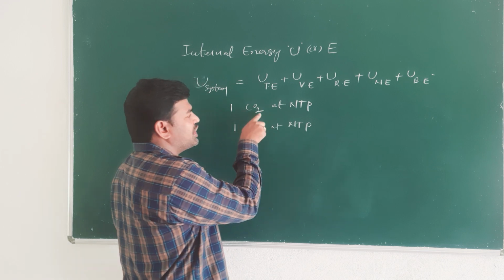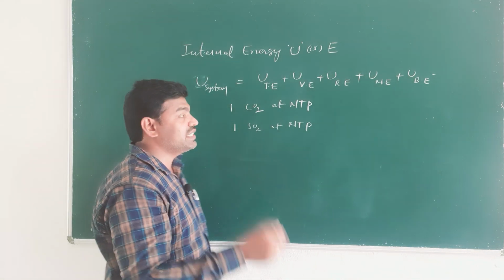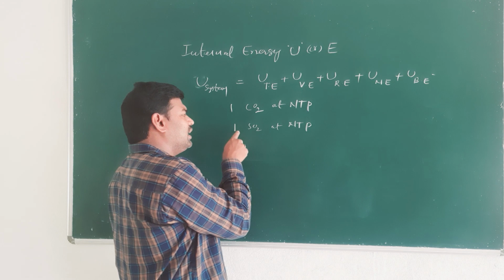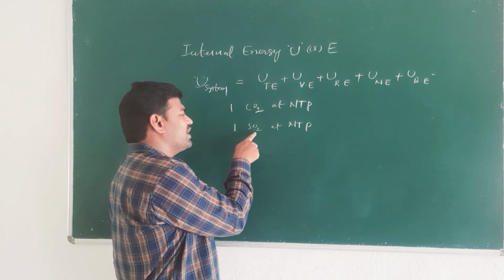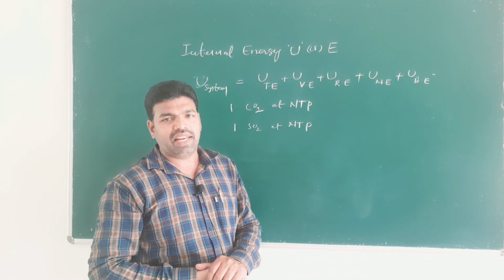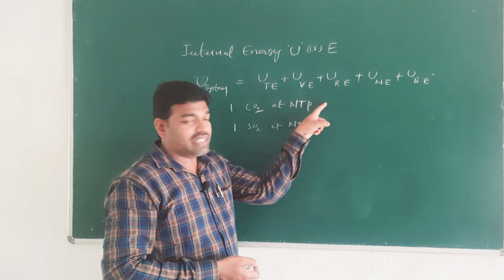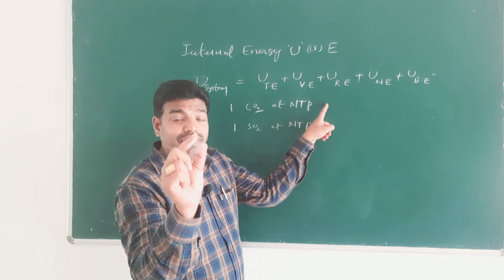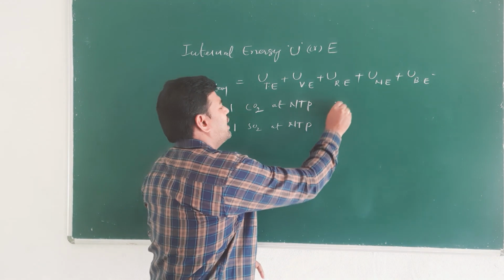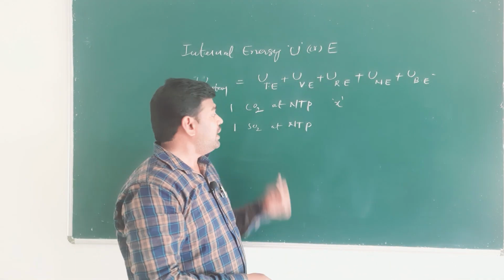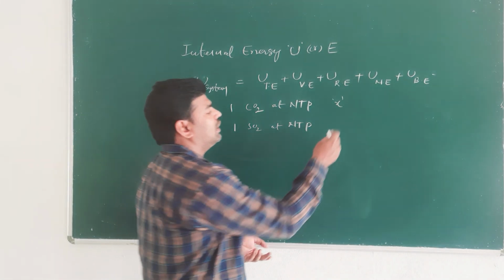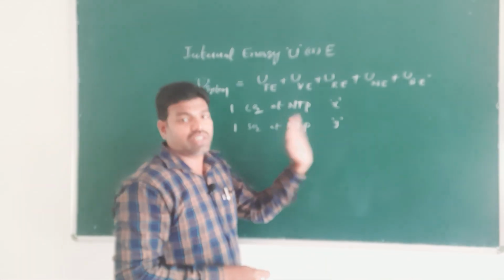So 1 mole of CO2 has a certain amount of energy, for example X amount of internal energy, and 1 mole of SO2 at NTP has another amount of energy, Y amount, but these two are not the same. So it is a fixed quantity of energy, and it is different for different systems.